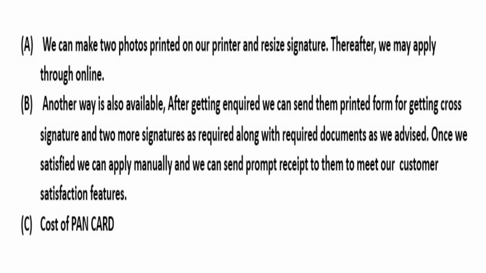Next, writing the applicant name. If it is within 25 letters, you can write it in the first row, that is last name or surname. For example, if the name is Krishnamurthy Raman, Krishnamurthy is 14 letters, Raman is 5 letters, total 19 letters. Therefore, you can write Krishnamurthy Raman in the first row, that means last name or surname.